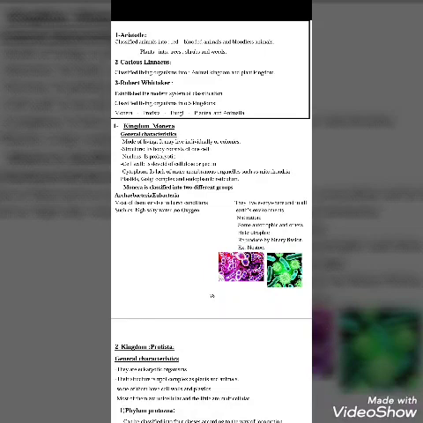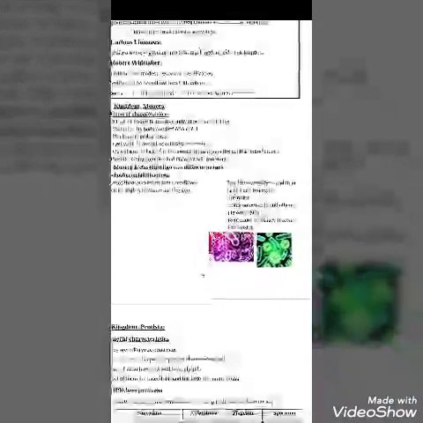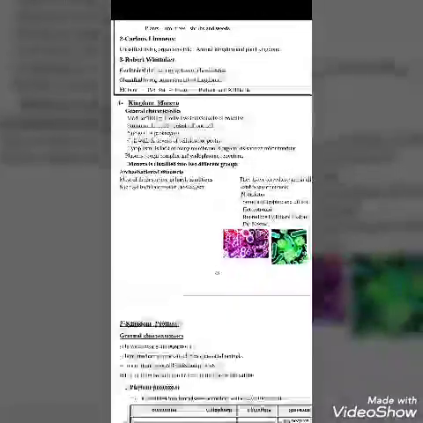Most of the Archaea Bacteria live and survive in harsh conditions like high temperature, highly salty water, and a shortage of oxygen. These are very difficult places to live for any living organism. Only Archaea Bacteria can live in this harsh environment.